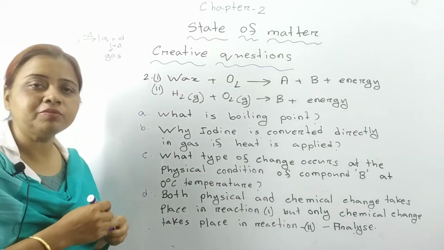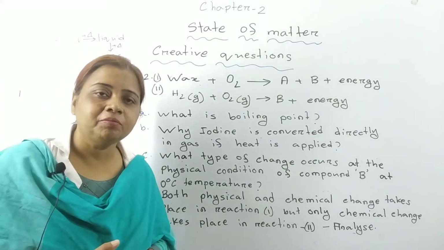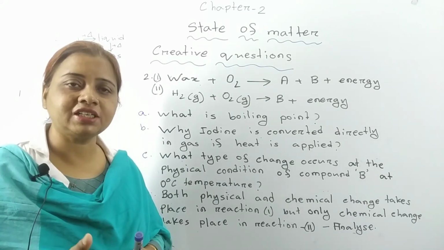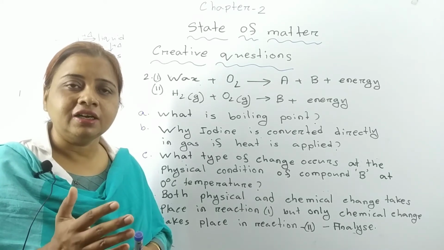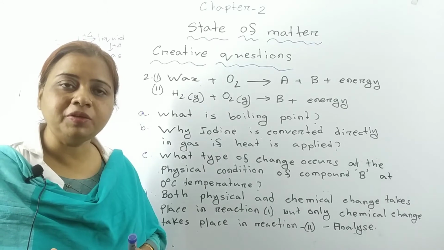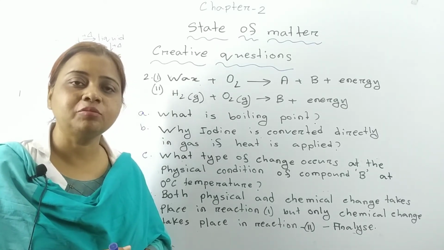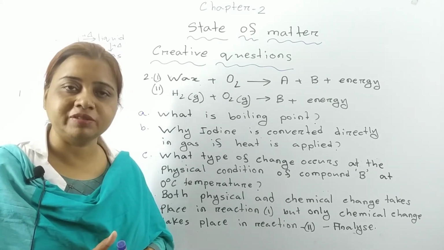But there are some substances where we can find that by the application of heat to a solid substance, it can be directly converted into gas instead of becoming liquid. Such types of substances are known as volatile substances, and this process is known as sublimation.